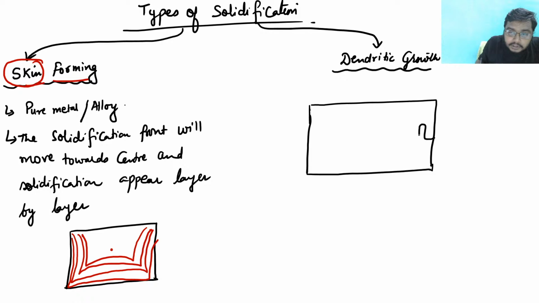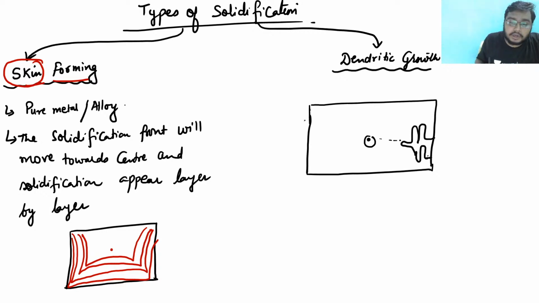Solidification is like in a dendrite. Dendrite means like small sections. In this way the solidification is there, like this, like this, like this. They are moving like a small dendrite, and this is called a dendrite, right?